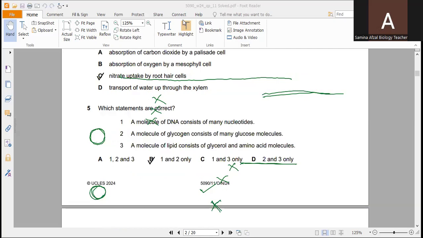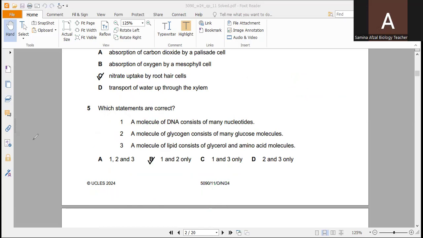Question number 5 is, which statements are correct? They have given us three statements. A molecule of DNA consists of many nucleotides. A molecule of glycogen consists of many glucose molecules. DNA, a polynucleotide, consists of many nucleotides, a correct statement. A molecule of glycogen consists of many glucose molecules. A polysaccharide consists of many glucose molecules. Again, this is the correct statement.